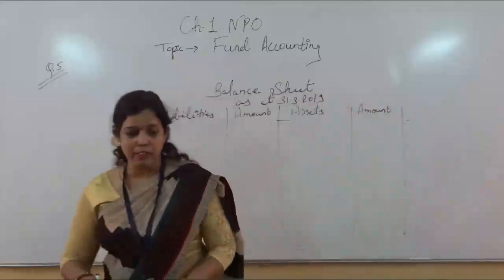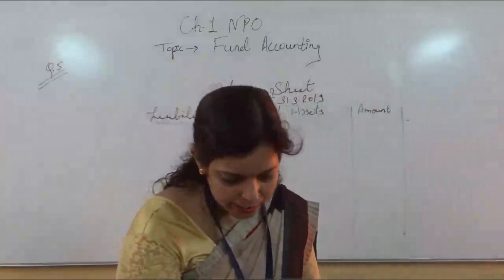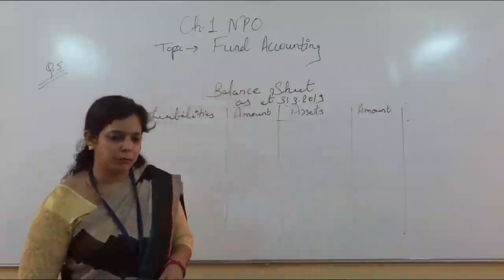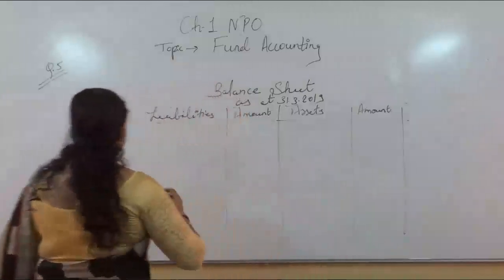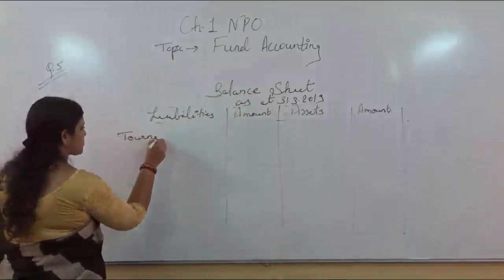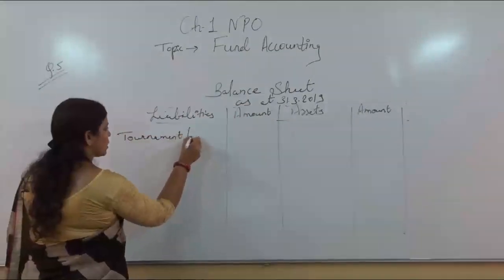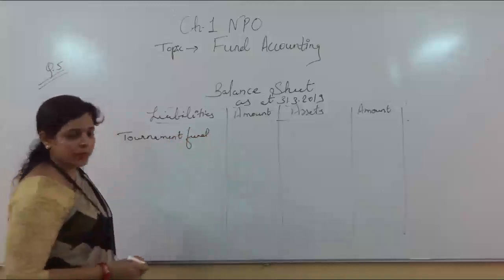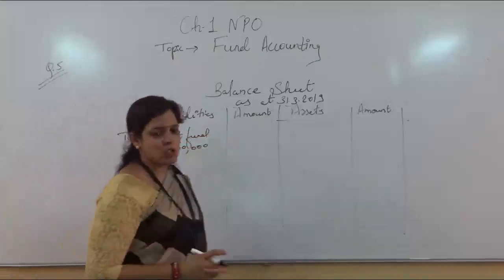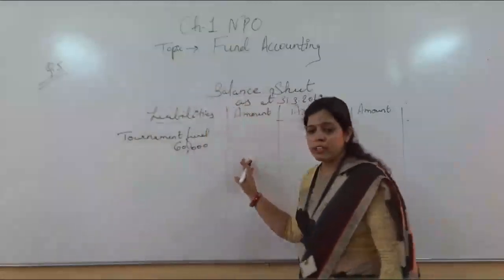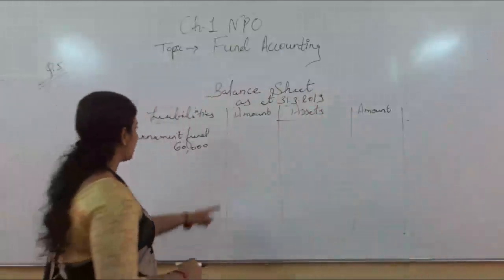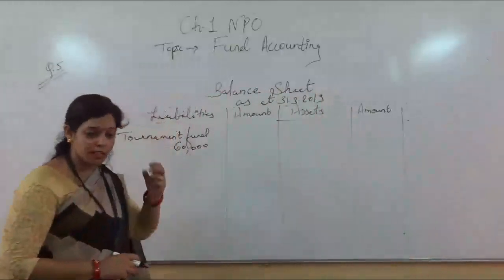So first of all, take the fund. What is given in the question, you can see. It is a tournament fund as on 31st March 2018. So what is the value of the fund? Write it first of all, tournament fund. You can see it is 60,000. Write it here in the inner column. You should never show all these items directly in the outer column. Just solve it in the inner column and then whatever final answer we get, show that in the outer column. Otherwise you will lose your marks in the board exam.